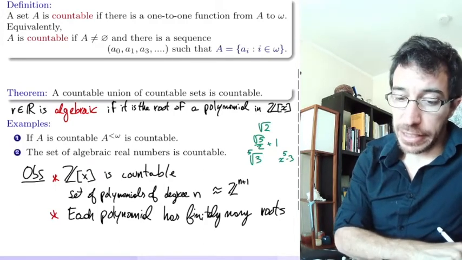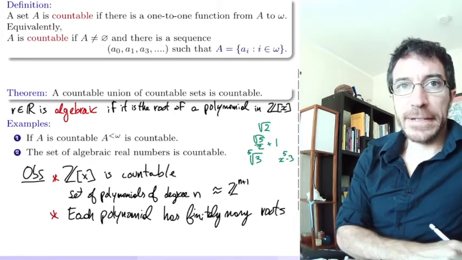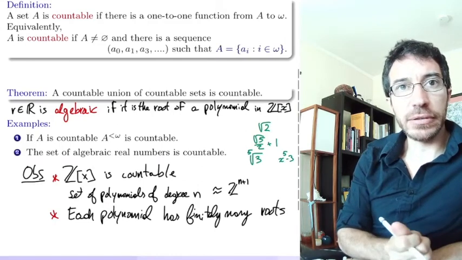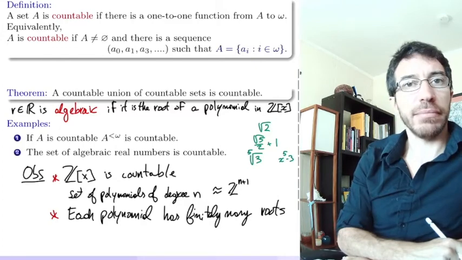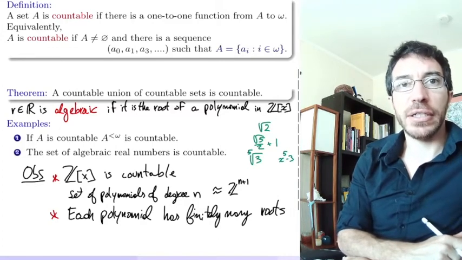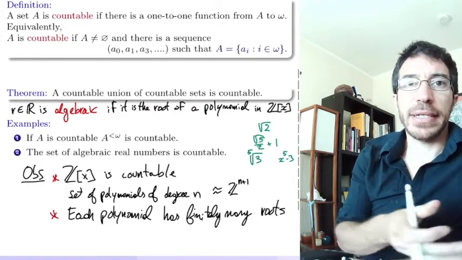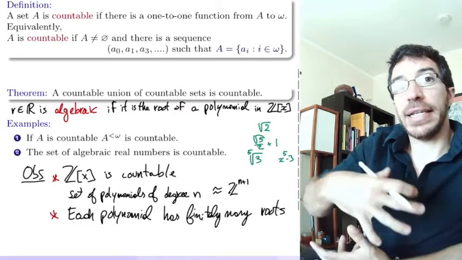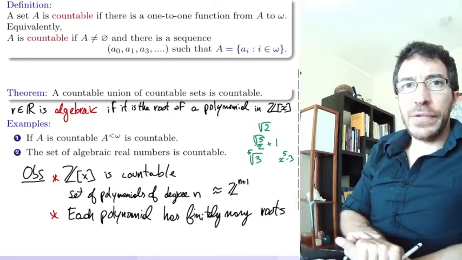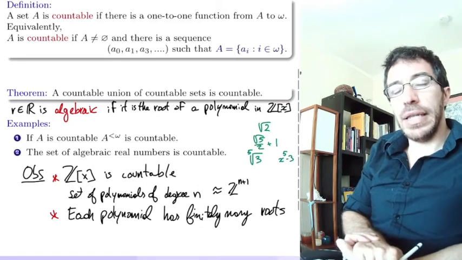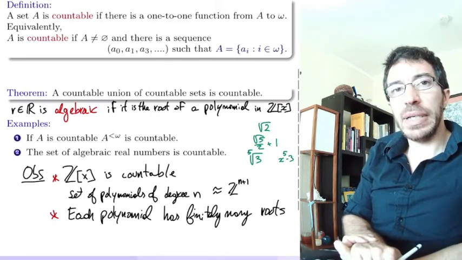Algebraic real numbers are a very nice bunch of numbers. They form a field. I don't know if you prove that in algebra. So they form a field, so you can add, multiply, and divide algebraic numbers, and you stay within the algebraic numbers. It is an extension of the rationals, and it's a field that behaves very much like the reals, algebraically in many, many senses.